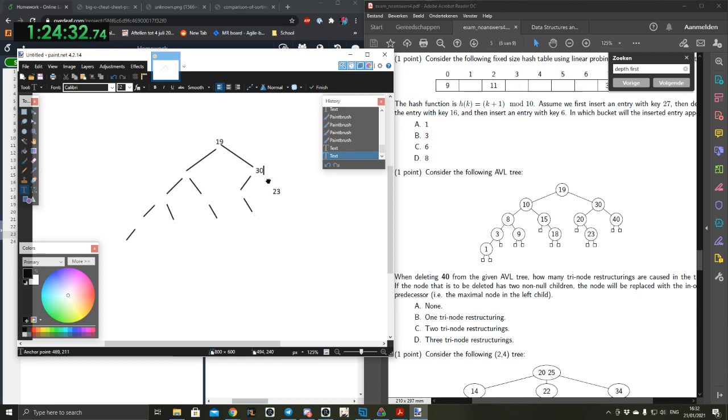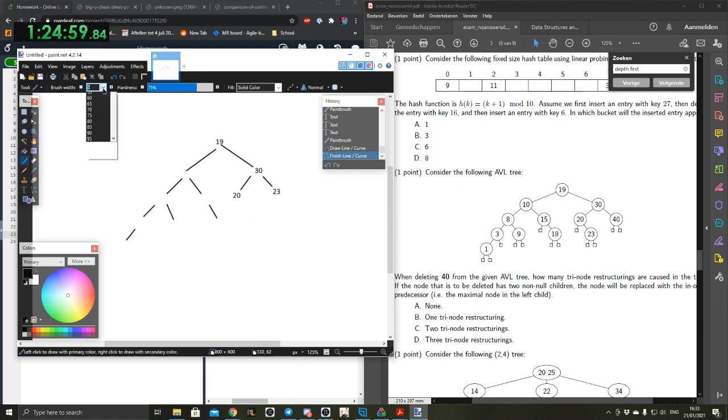Yeah, but then it continues restructuring. I think that's the first step. Oh, so you mean that this is like the first trinode restructuring? Yeah, I'm not saying it's over. I just think that's the initial state after the removal. Okay, that's a good one. And then it has to rebalance. Okay, then it rebalances, so it does another trinode restructuring here.